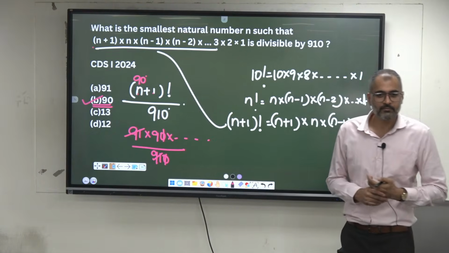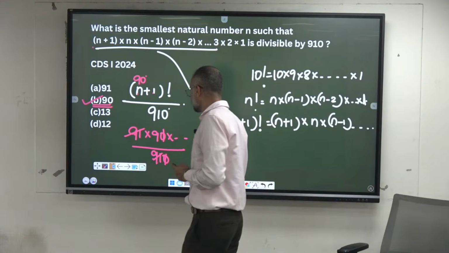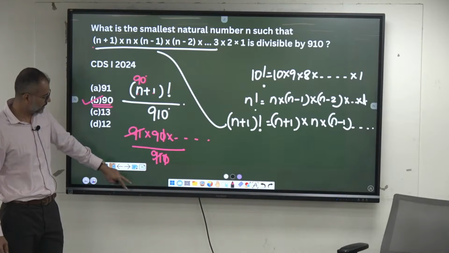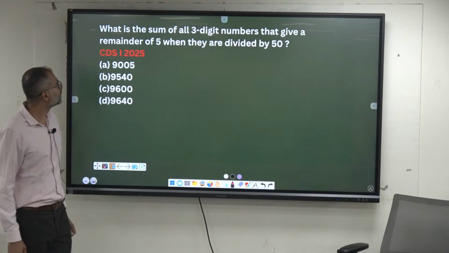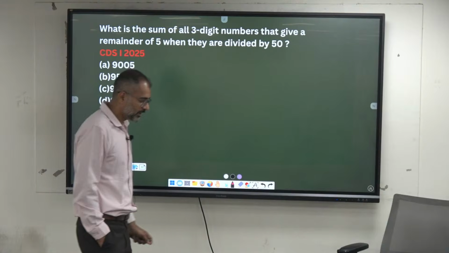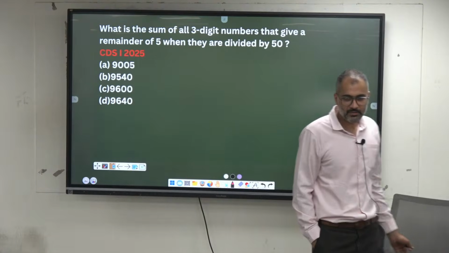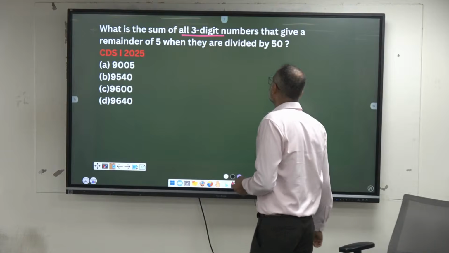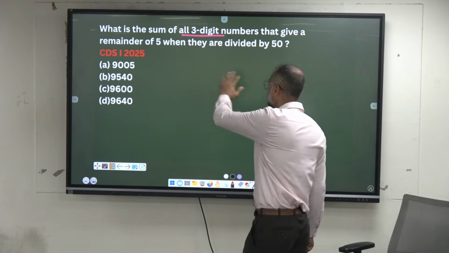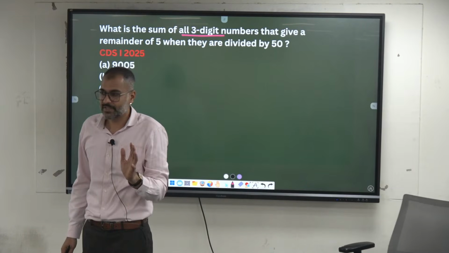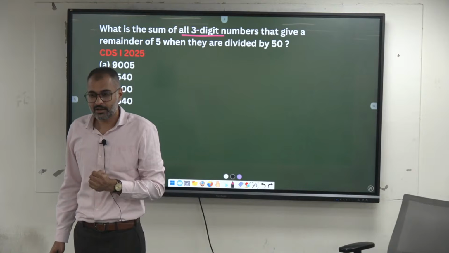Okay, sir. Shall we move? Remember, each and every question is a possible question in the upcoming exam. What is the sum of all 3-digit numbers that give a remainder of 5 when they are divided by 50? Give me an example. Give me a number. When you divide a number by 50, remainder 5 means it has to be 55. But 55 is not a 3-digit number. Give me one number. 105.